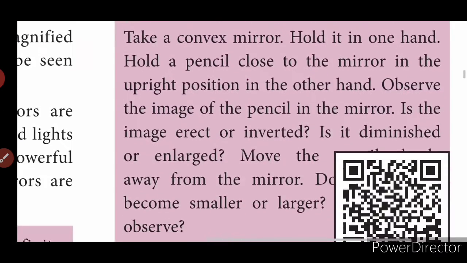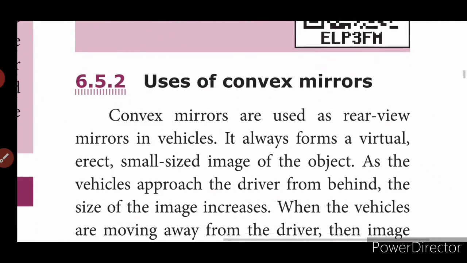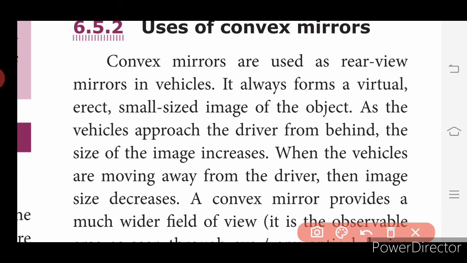Now we will see the uses of convex mirrors. Very important, brief answer, children. Convex mirrors are used as rear view mirrors in vehicles. It always forms a virtual, erect, small-sized image of the object. As the vehicles approach the driver from behind, the size of the image increases.